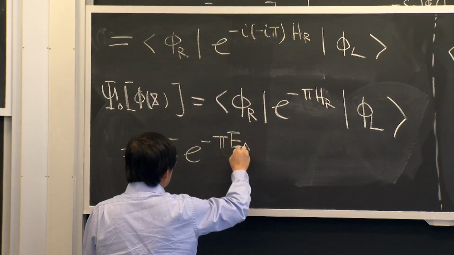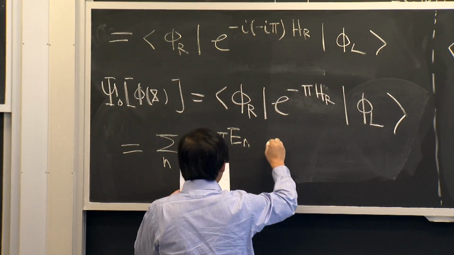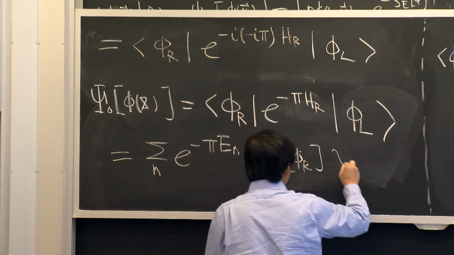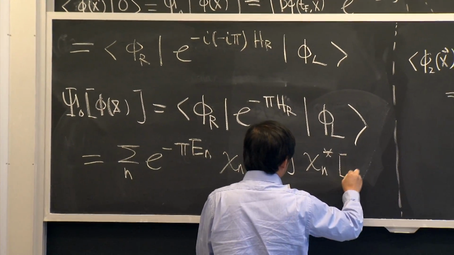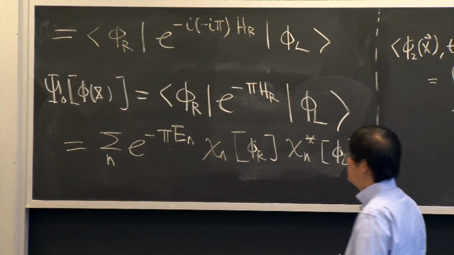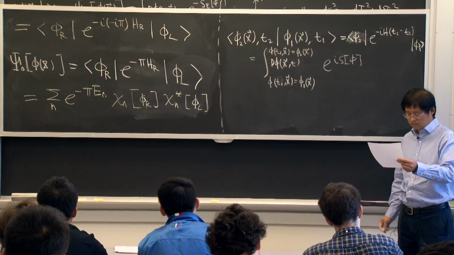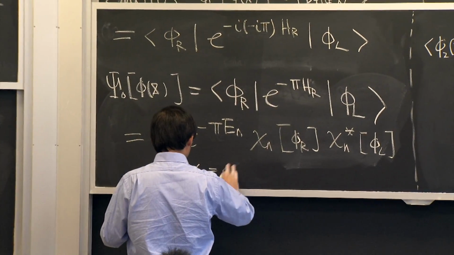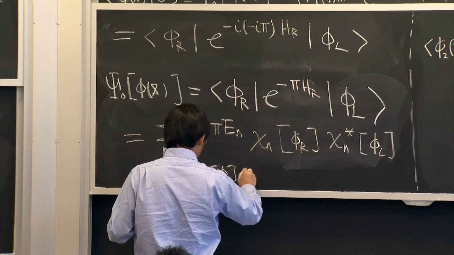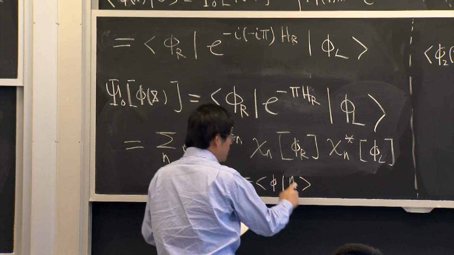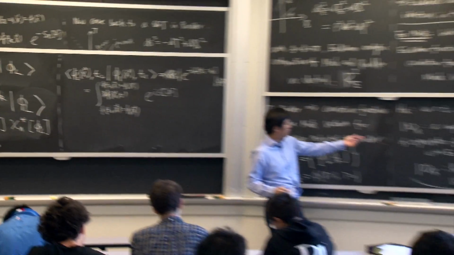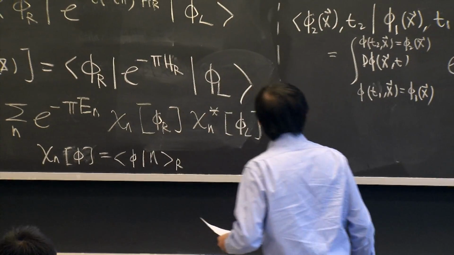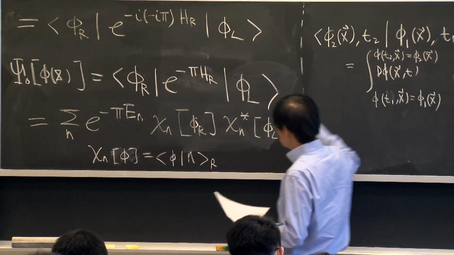If I expand in terms of the complete set of energy eigenstates of H_R, then this is, say, this wave function chi_n. Remember, this n is defined from this Rindler Hamiltonian.